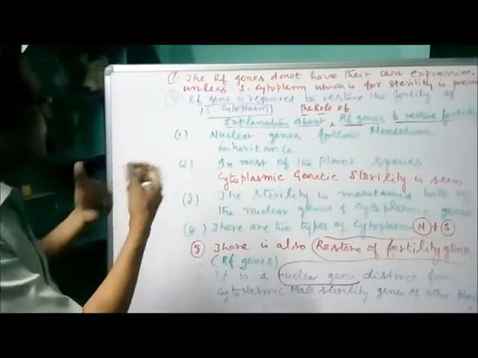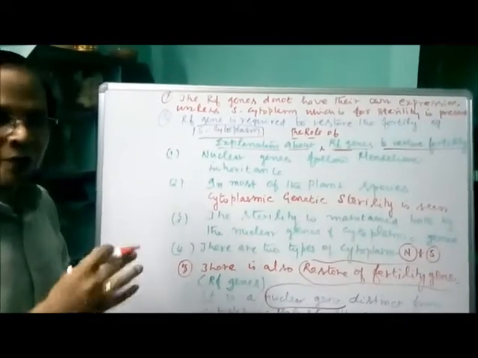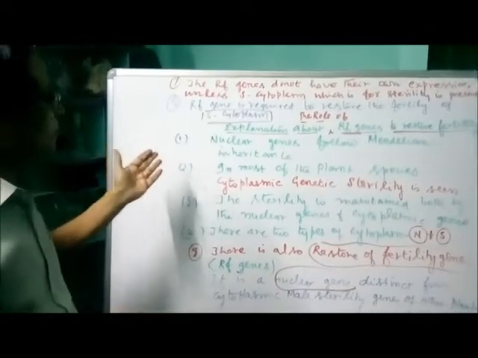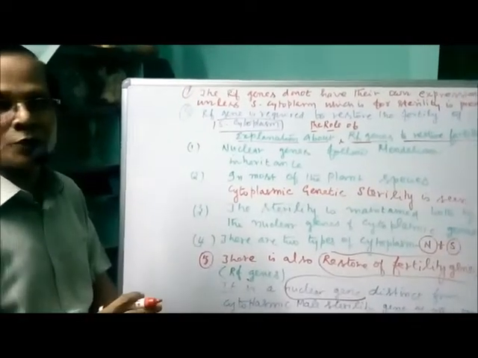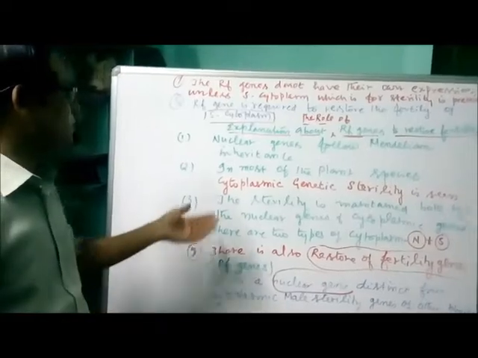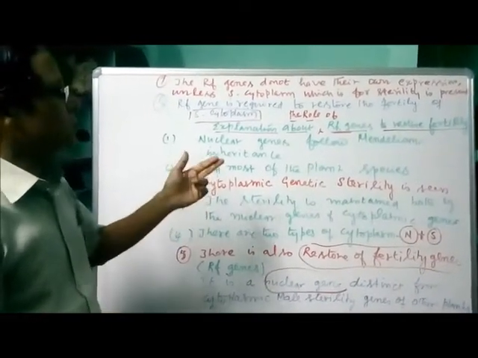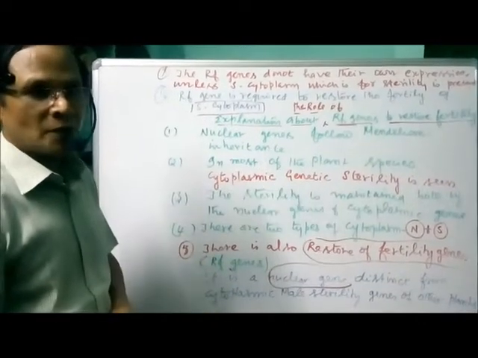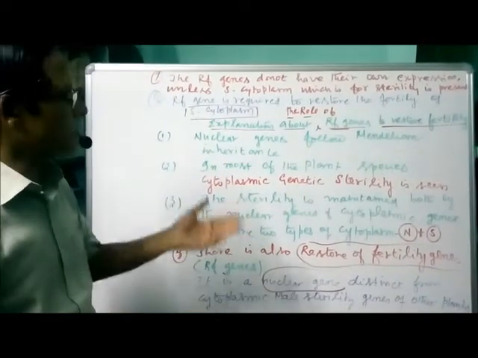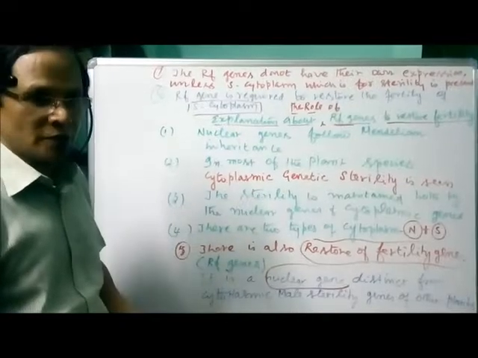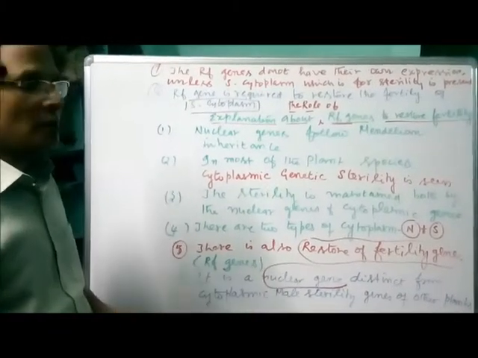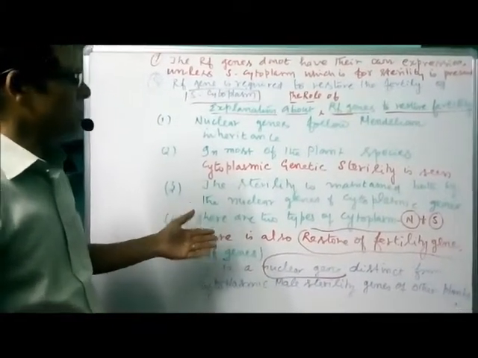So in order to make the male sterile plants into fertile plants, the S cytoplasm has been modified with the help of the restorer. Modified to restore fertility. Hence it is called restorer of fertility genes, or we can say restorer fertility genes. So this is one concept. I can represent the illustration with reference to all these facts, what's happening.